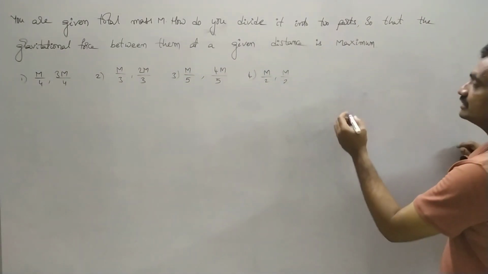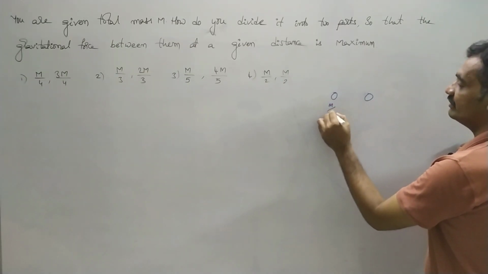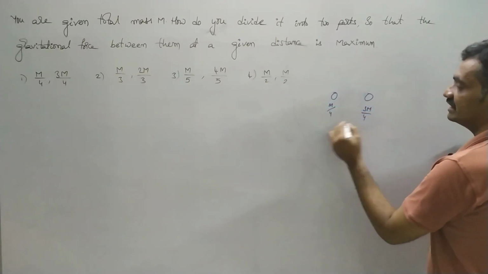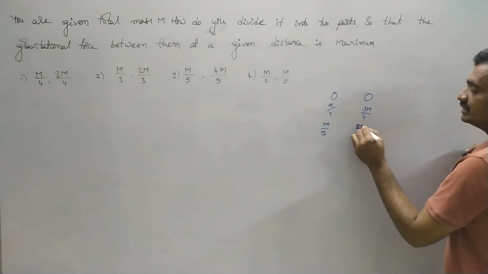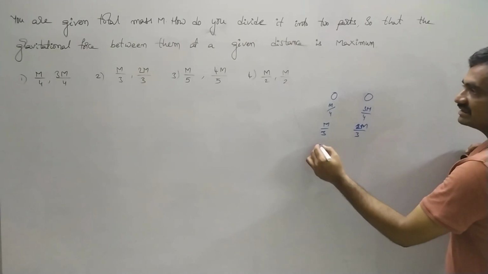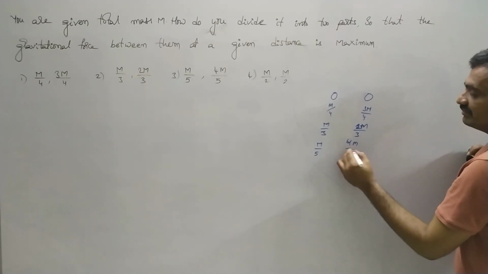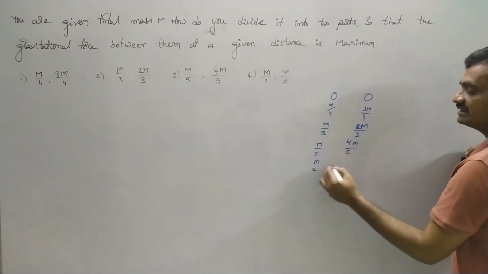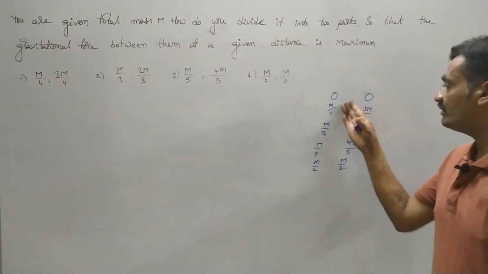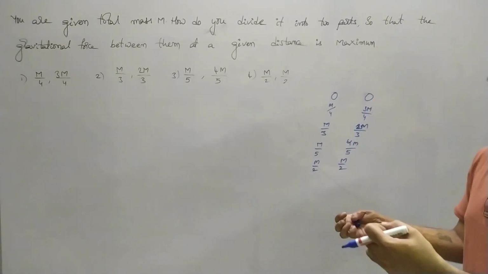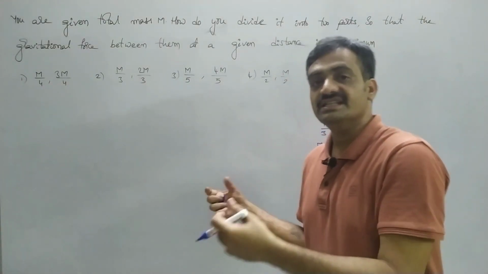We can divide the total mass into two parts, either M by 4 and 3M by 4, or M by 3 and 2M by 3, or 3M by 5 and 2M by 5, or M by 2 and M by 2. In what way can we divide these two masses so that the gravitational force acting between them is maximum?